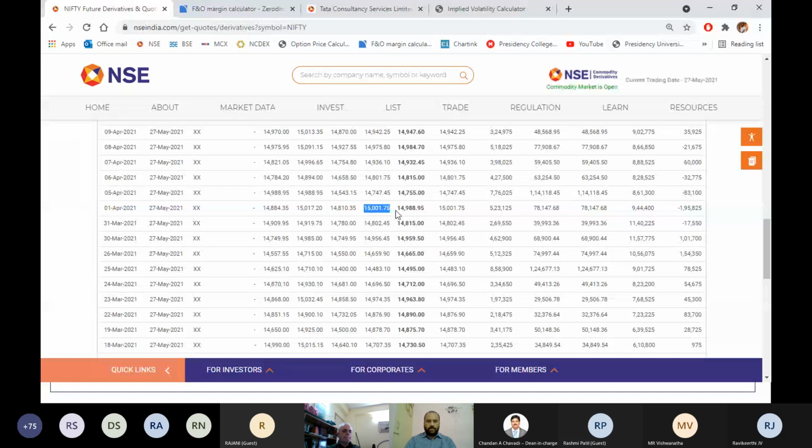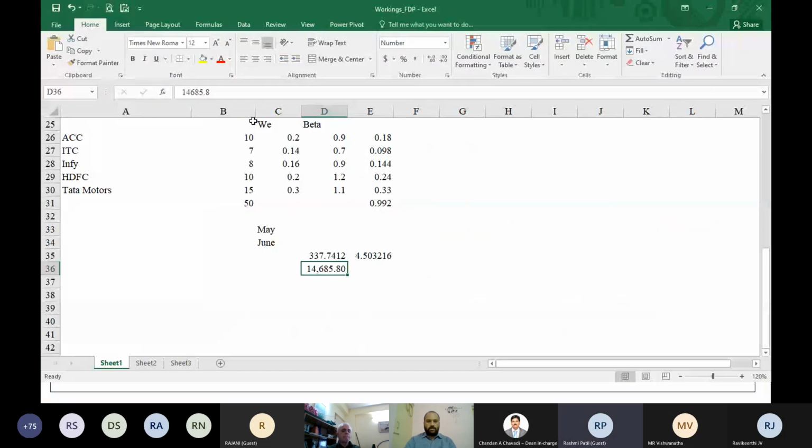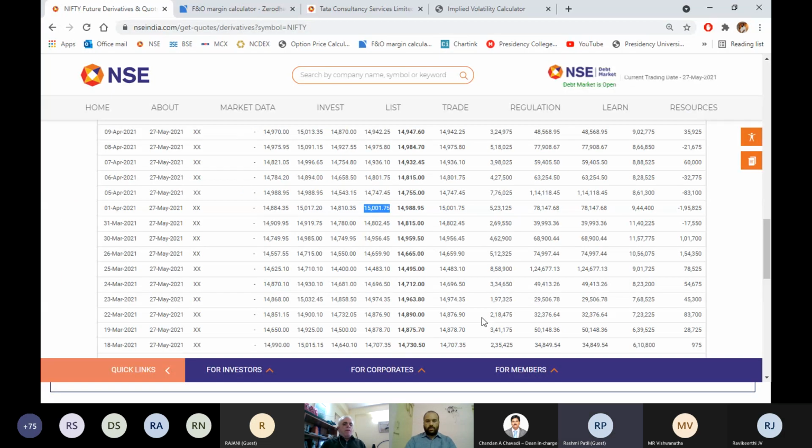Consider this price and check what the hedging is. 15,001 is the price. Same thing, if you want to use that particular price for hedging, then it will be 4.4 lots. You need to use it for hedging. This is how you can collect the data.